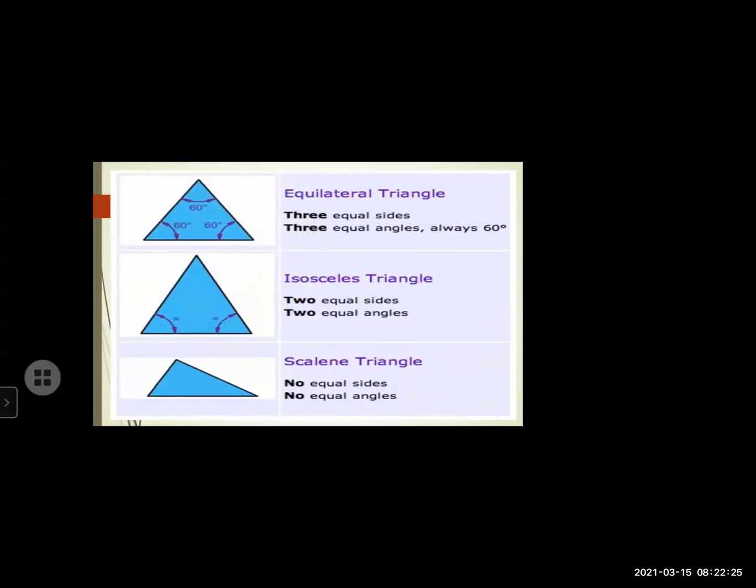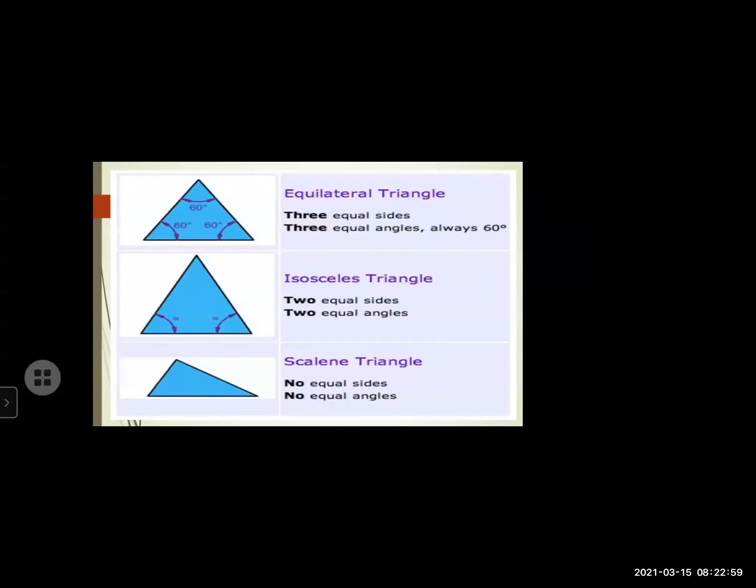Now let's see what are the differences between equilateral triangle, isosceles triangle and the scalene triangle. In equilateral triangle, what we saw? All the three sides are equal. All the three angles are equal. If they tell you that the triangle is equilateral triangle, then clearly we can say that each angle is of 60 degree.